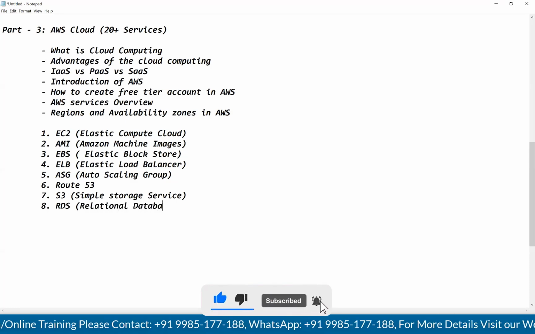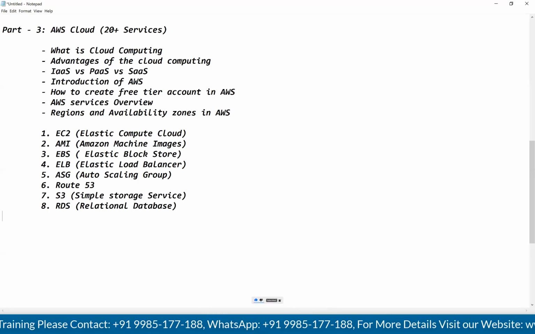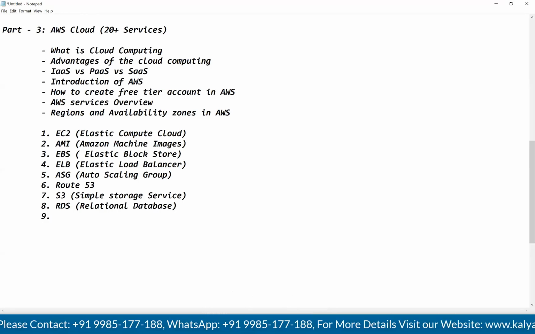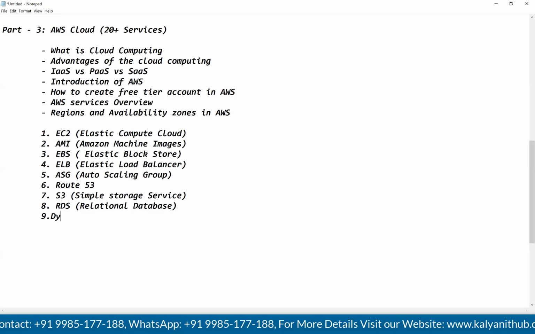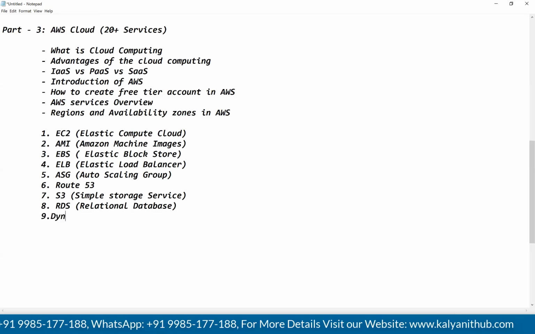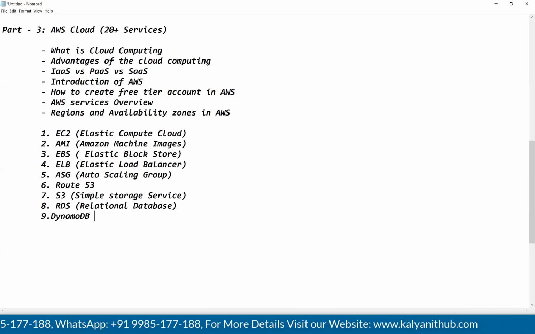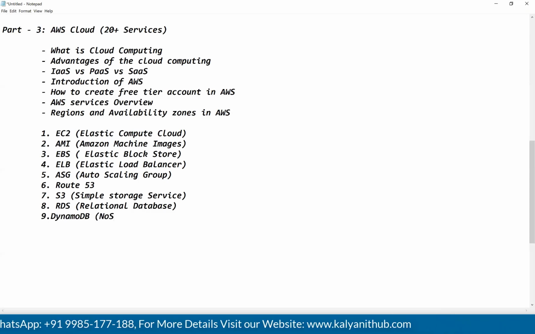Next, we will talk about DynamoDB. DynamoDB is a NoSQL database.